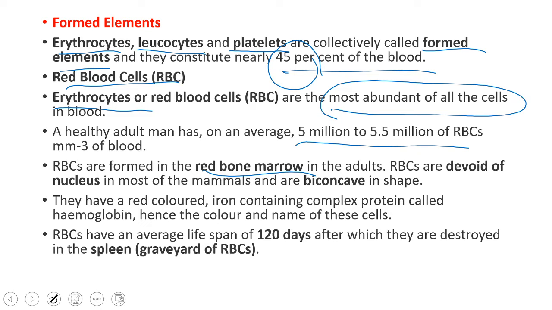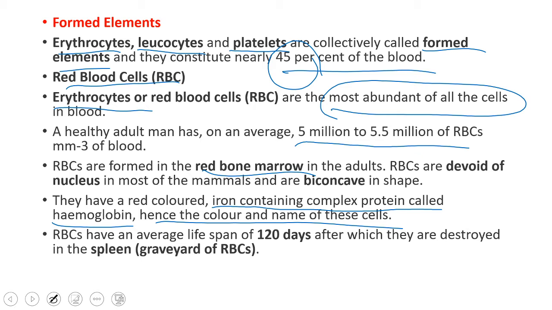And RBC are red in color because they have an iron containing complex protein called hemoglobin, hence the color and the name of the cells, erythrocytes. They are red in color because of the red pigment called hemoglobin. Hemoglobin is an iron containing complex protein. So the metal present in hemoglobin is iron. Again, that's an important question. The metal present in the blood pigment is iron, right?